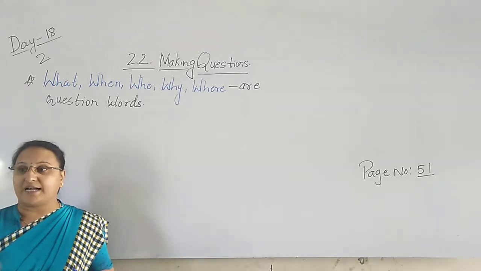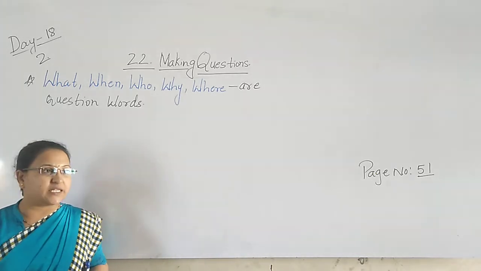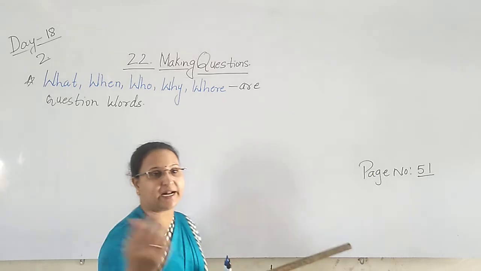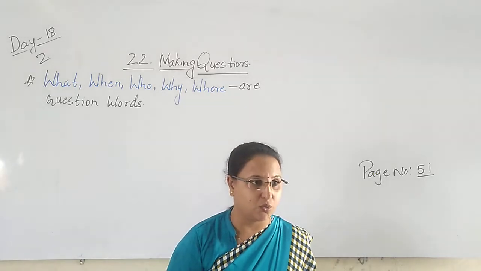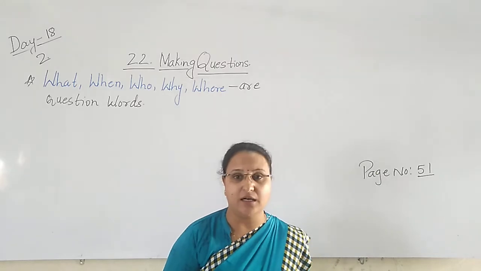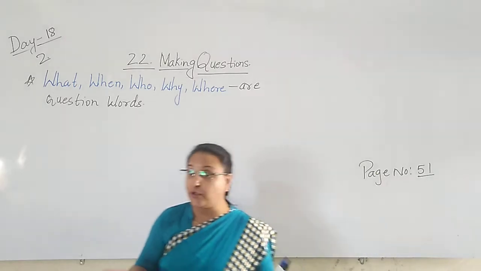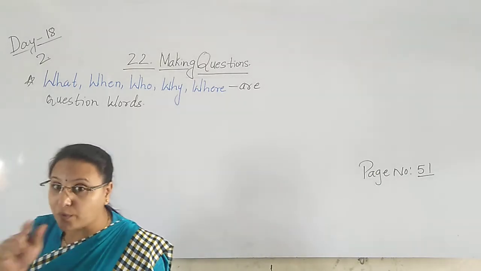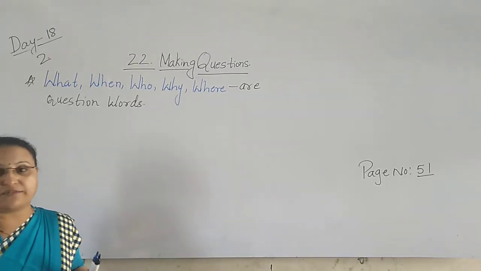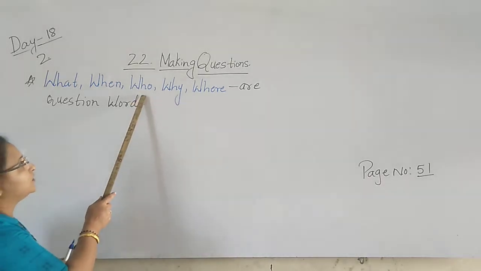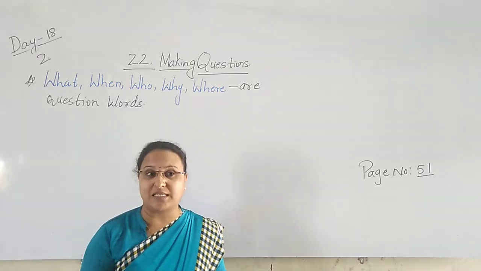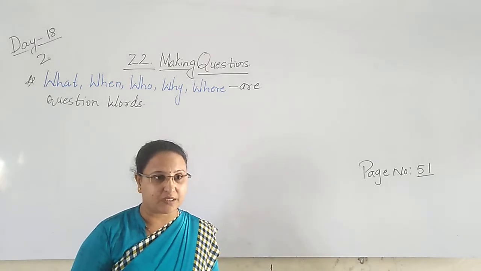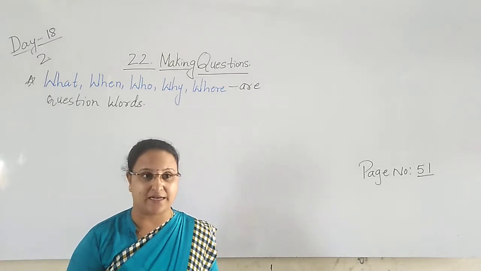Who is at home? If no one is there in the home, you ask, who is there at the cottage? Who is there in the home? Who is inside the room? When we don't know who is there inside, then we use the word who. Why? If we don't know why the person is crying, why the person is sad, then to know the reason,